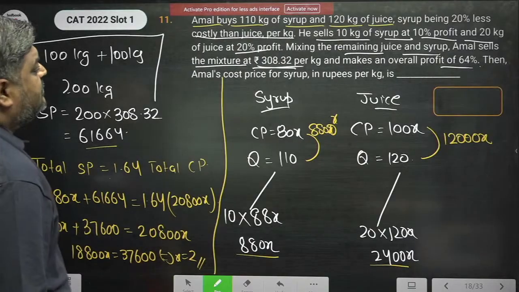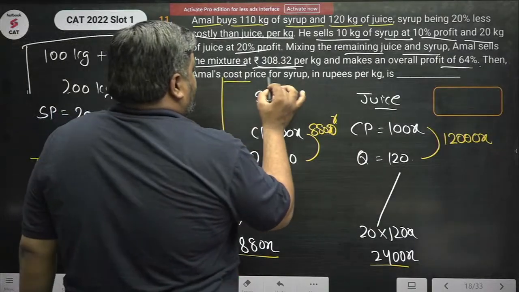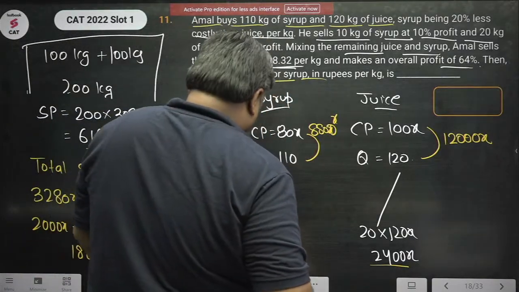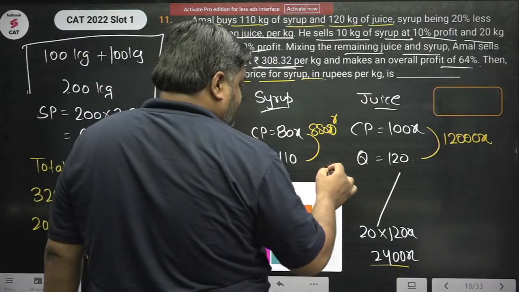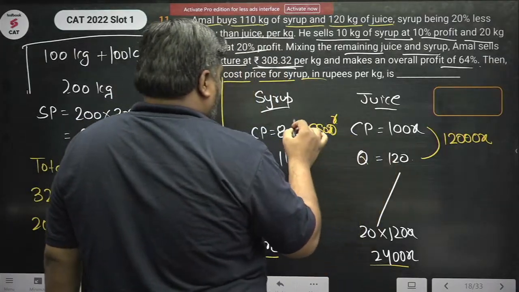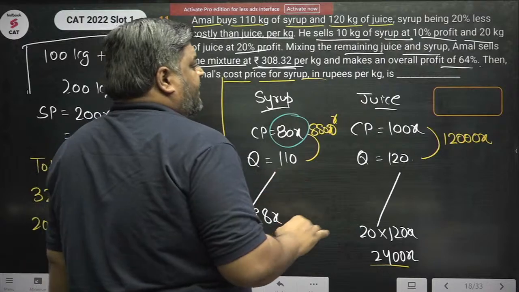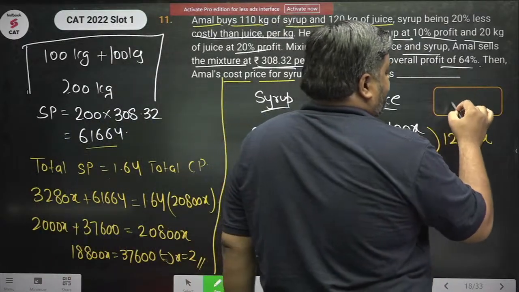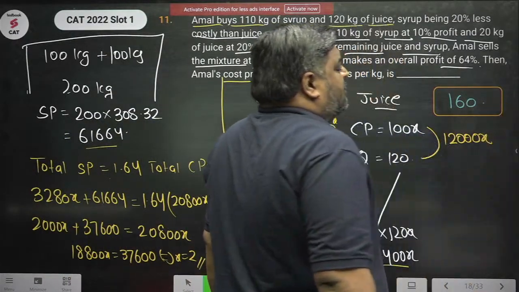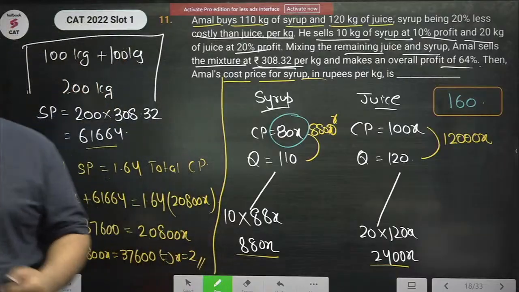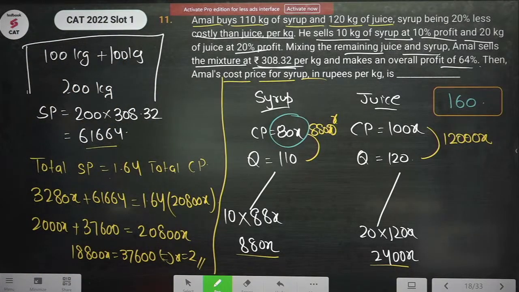X is 2. What is Amal's cost price for the syrup? Amal's cost price for the syrup is 80x. 80 into 2, 160 was the answer to the question. 80x was asked, the cost price of the syrup was asked.